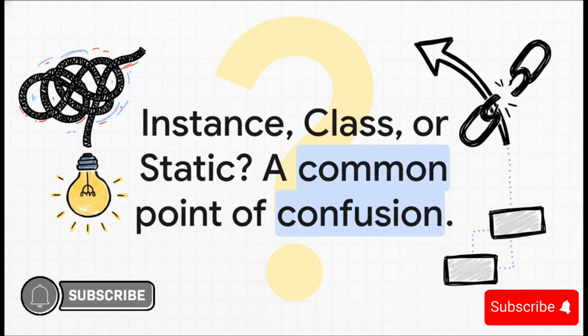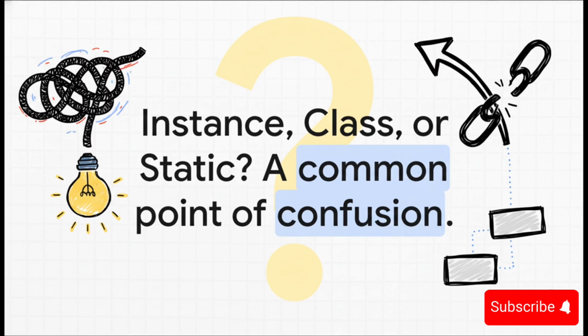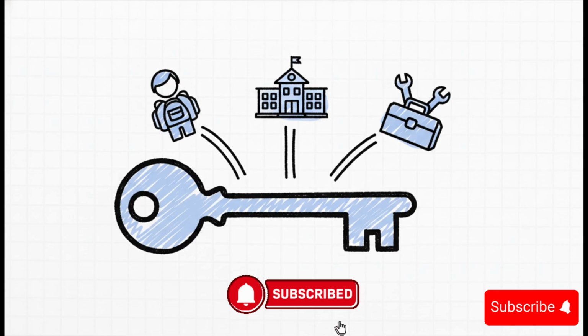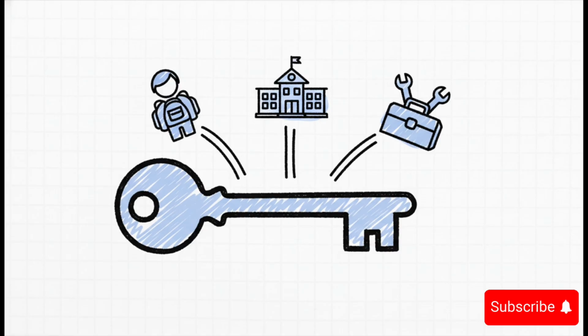Getting this right isn't just about avoiding a syntax error. It's really what separates clean, professional code from code that's, well, kind of messy and hard to maintain. But don't you worry, we're about to clear all that up. So what's the secret? It's one simple analogy. I want you to think of your code like a school. This single idea, with its students, the school itself, and a few other helpful tools, is the key that's going to unlock everything for us.